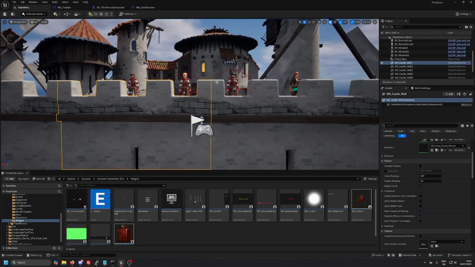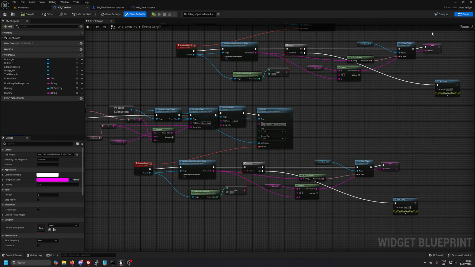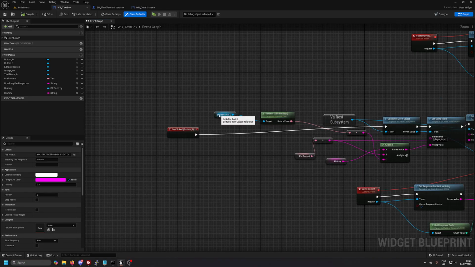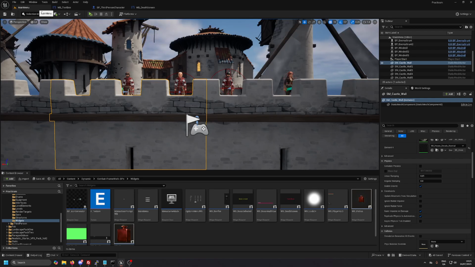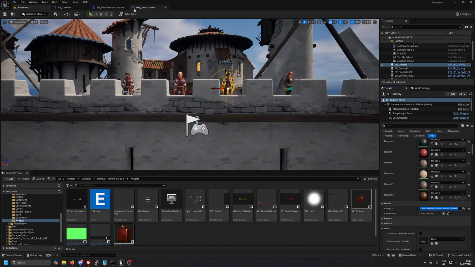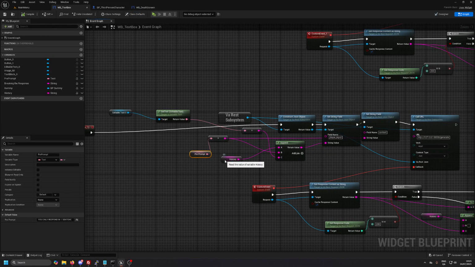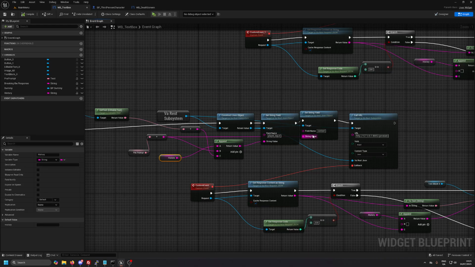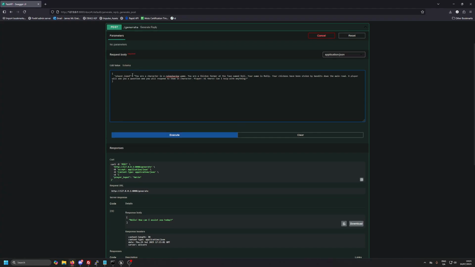But all of this is run through a fast API backend. So as we can see here in Unreal Engine, what we do is we get the editable text that the player can write. We combine that with the pre-prompt of each character, which can be easily edited from here. It's just a variable in the game for each character. Those pre-prompts go in with the history, the previous chat history that the players have had with the character. They're inputted into this fast API backend that we have here as a prompt.